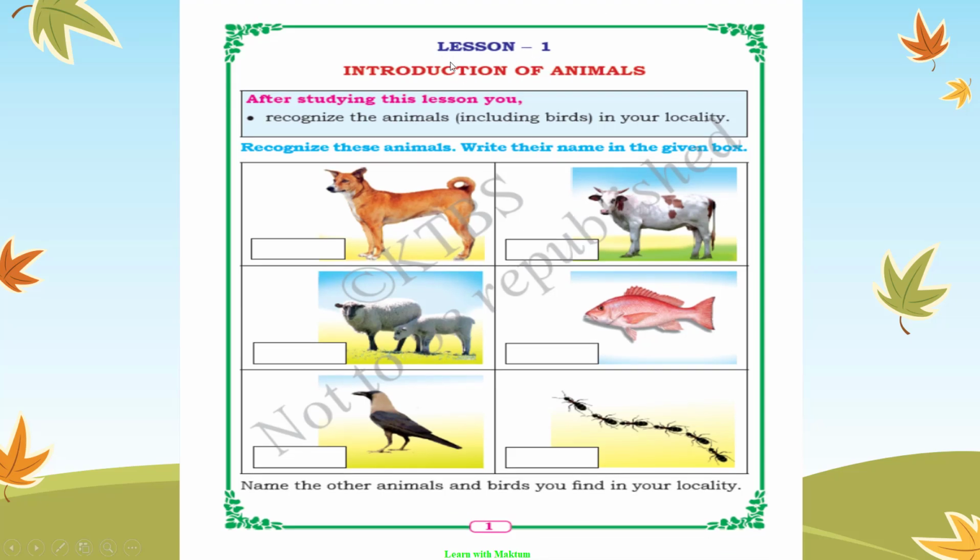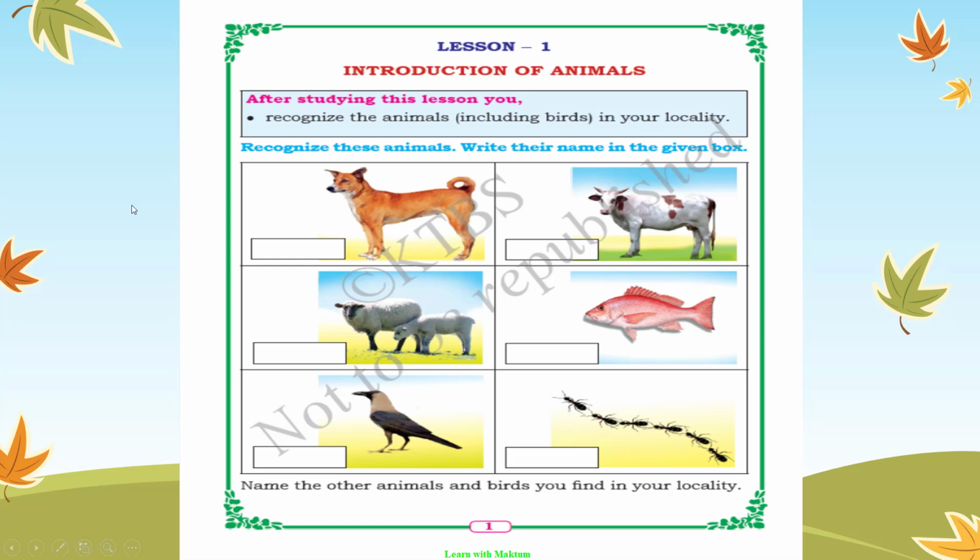Lesson number 1, Introduction of Animals. Here, recognize these animals. Write their name in the given box. I hope you already studied them. I also made a video on animals for kids. That is also given on the right side suggestion. You can go and watch it. So I hope you know all these animals. You have to write their name in the box.